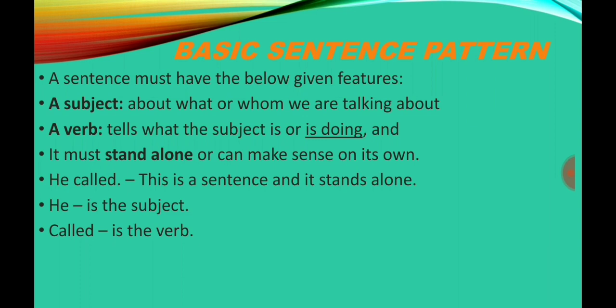He called. This is a sentence and it stands alone. In this sentence, he is the subject, called is the verb. This is the subject-verb pattern. He is the subject, called is the verb.